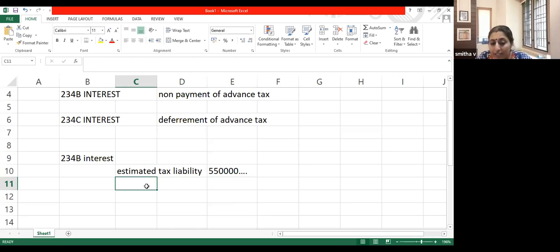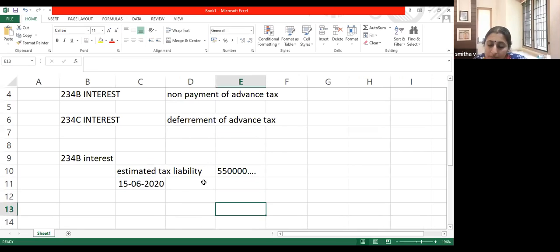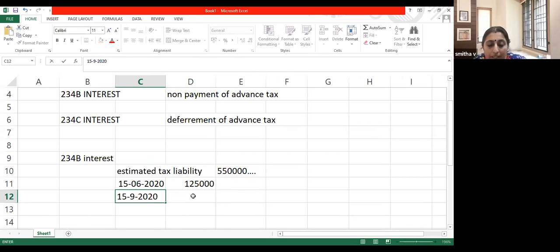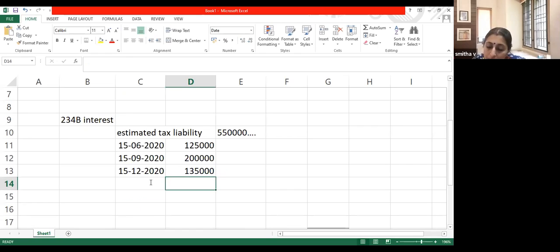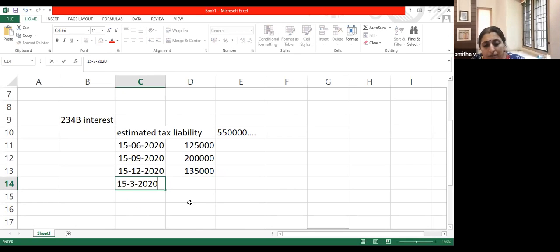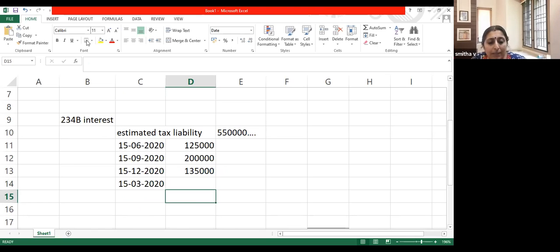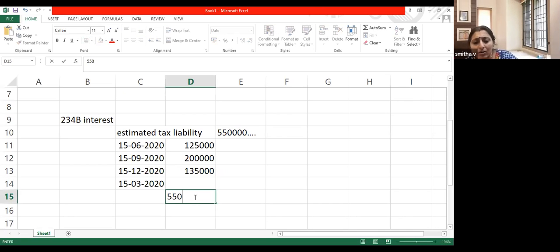My tax liability is 5,50,000, and I paid it in 4 installments, like 1,25,000 on 15th September 2020. I paid 2 lakh on 15th December 2020, 1,35,000 on 15th March 2020. This was an honest estimate made by me. Honestly, I thought this is my total tax liability.